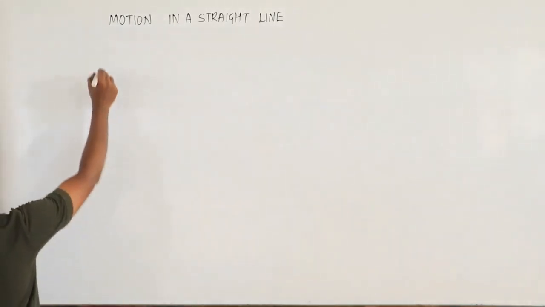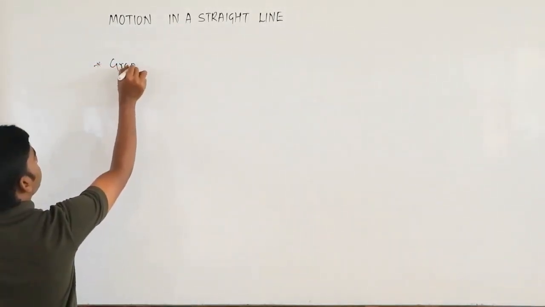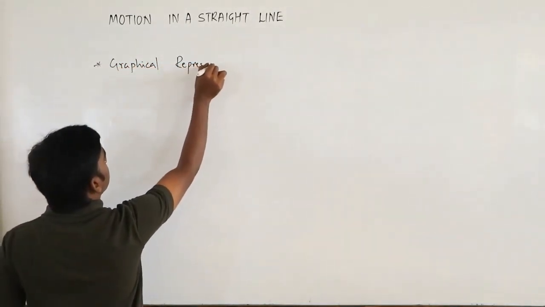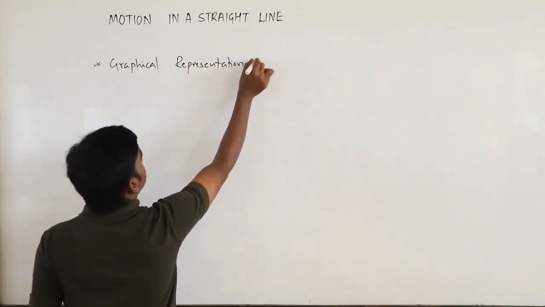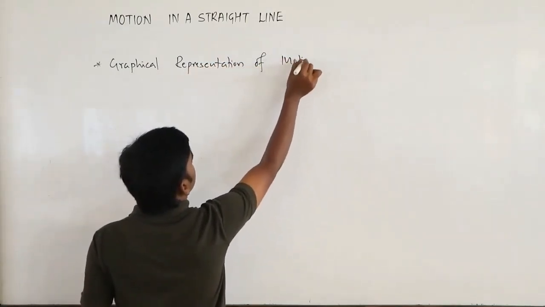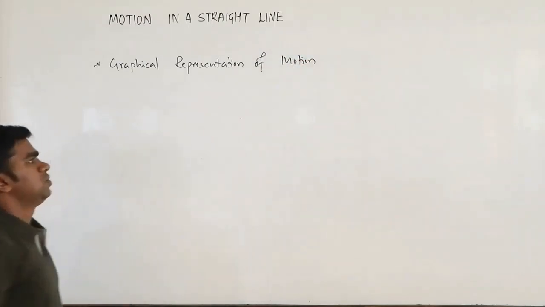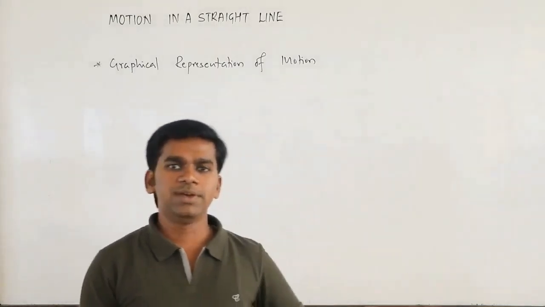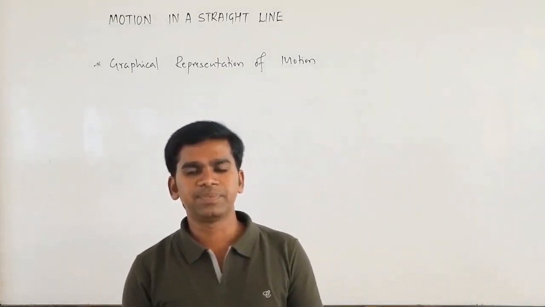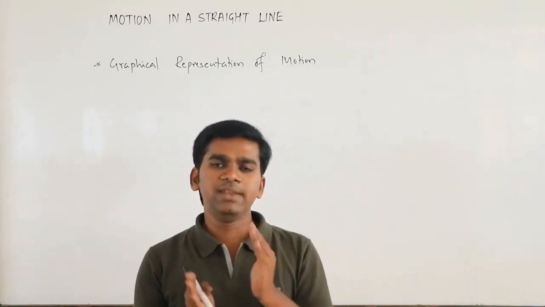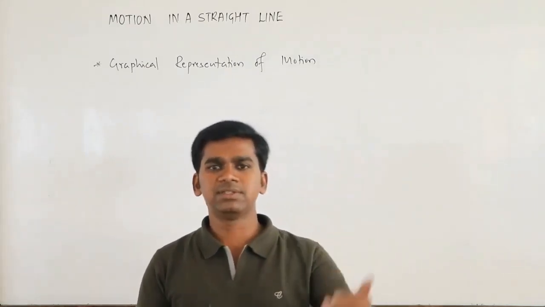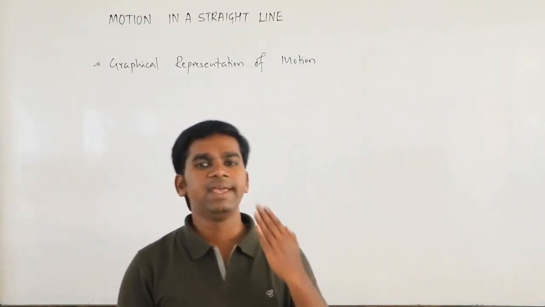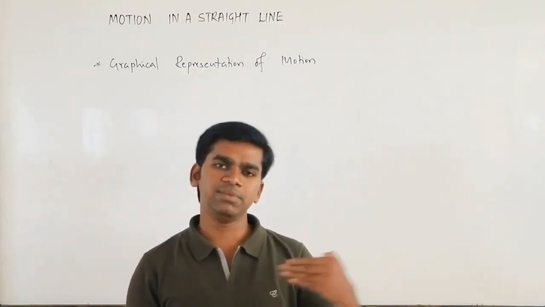Okay, so that is graphical representation of motion. What do we mean by graphical representation of motion? Here you have to plot a graph for any two given quantities: it may be distance-time, displacement-time, velocity-time, or acceleration-time. Okay, that we will see later.